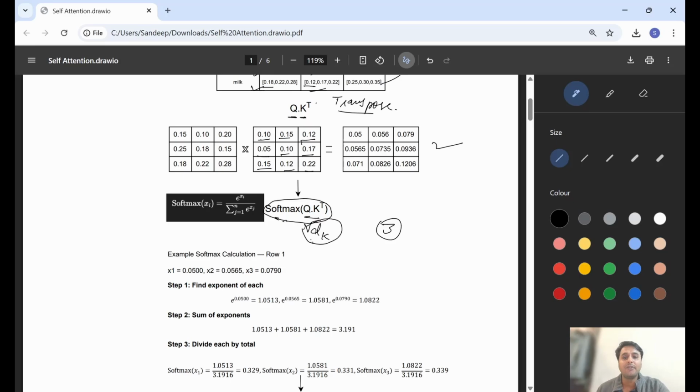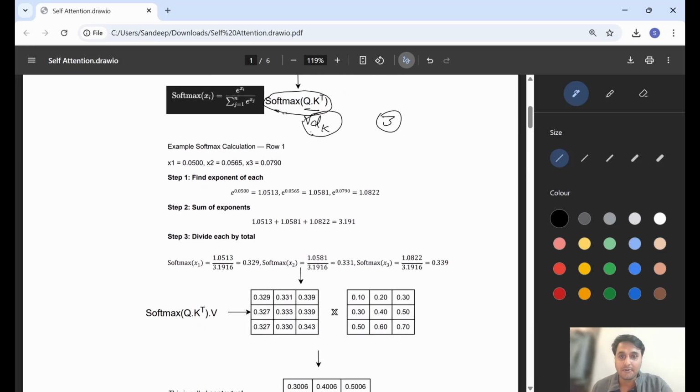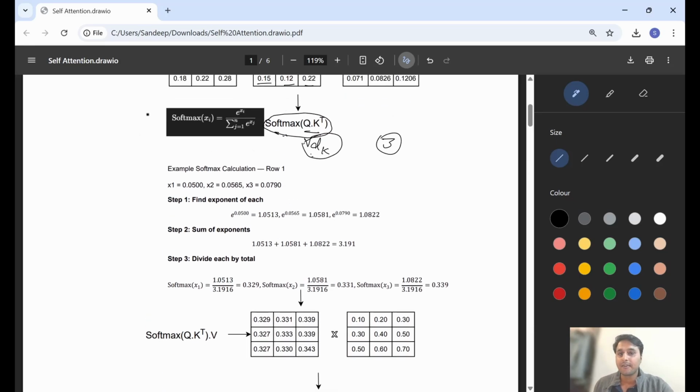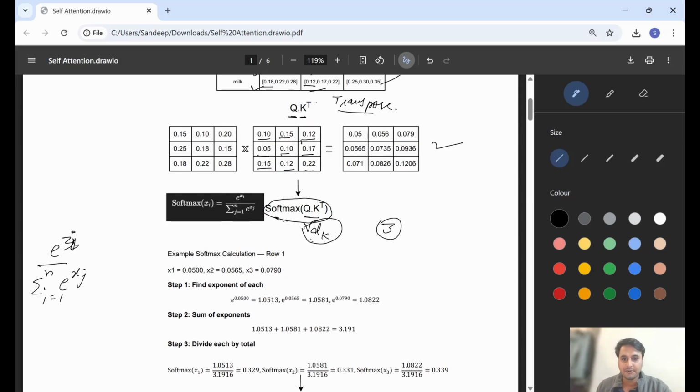Okay, how do we apply softmax? What can the softmax function do? I already wrote the formula of softmax: e to the power x_i divided by the sum over j equals 1 to n of e to the power x_j. Let's take an example so we can easily understand. Let's pick row 1 of this output matrix.